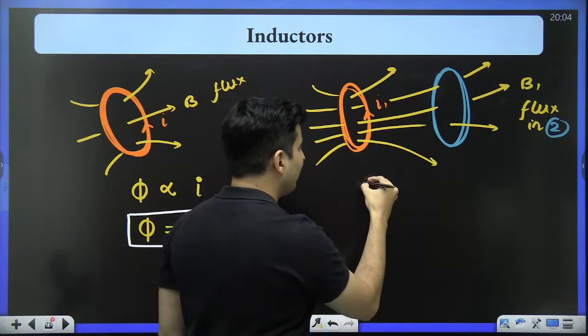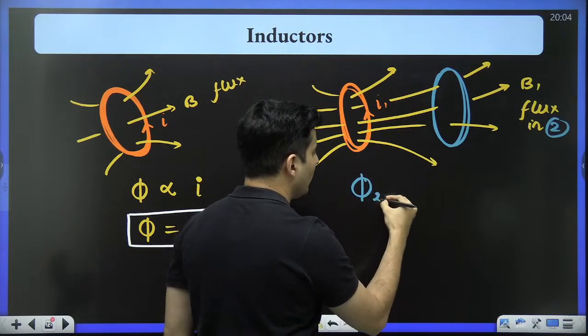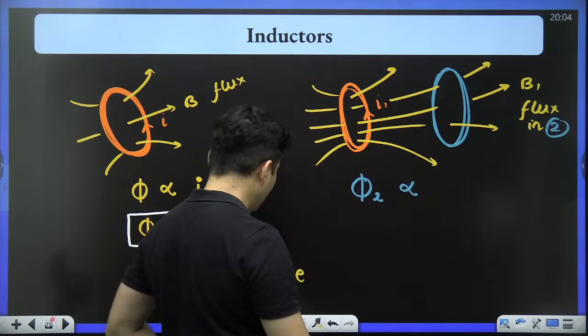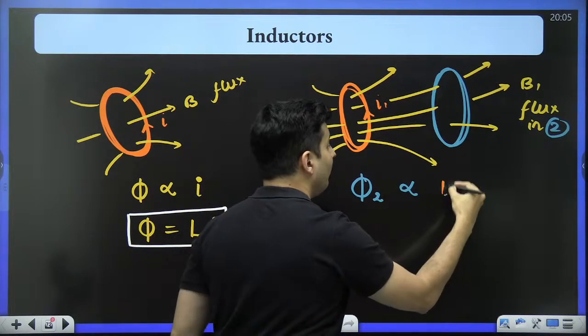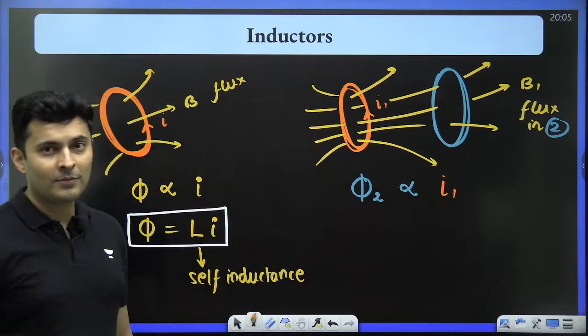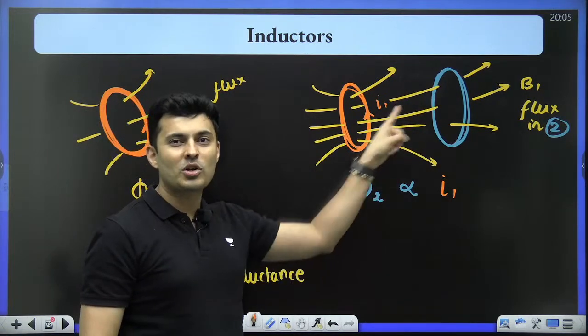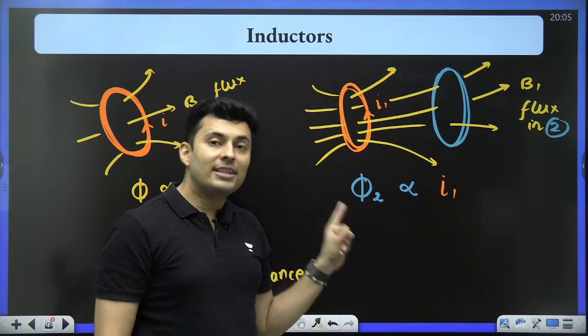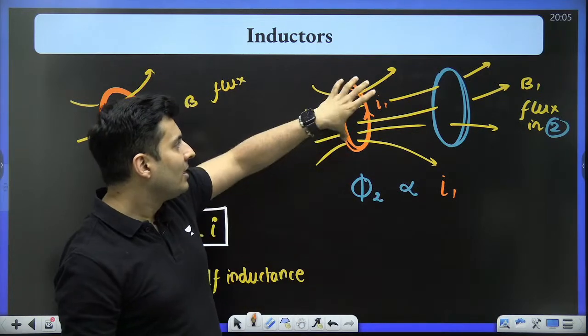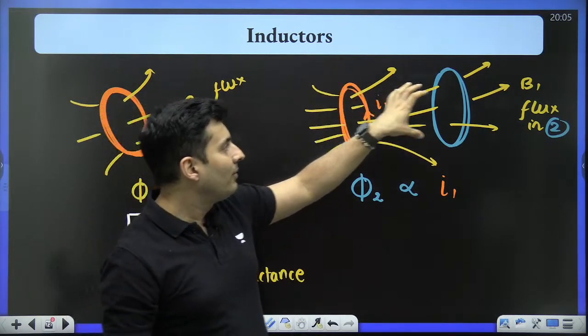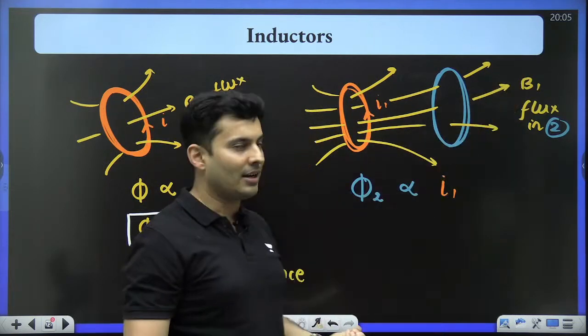Now that flux in the second coil is proportional to the current in the first coil. Understand this. The flux in the second coil is proportional to the current in the first coil, because some of the flux from the first coil is cutting through that second one.